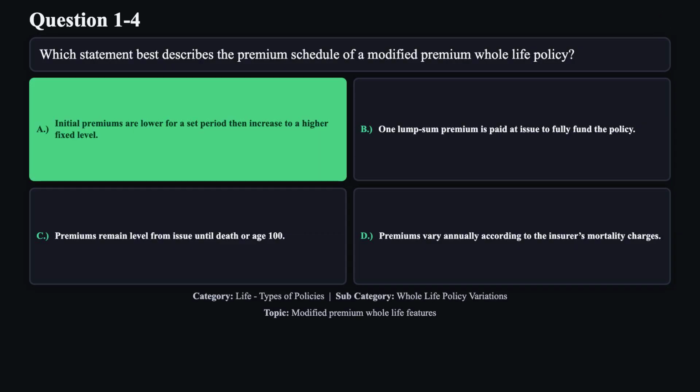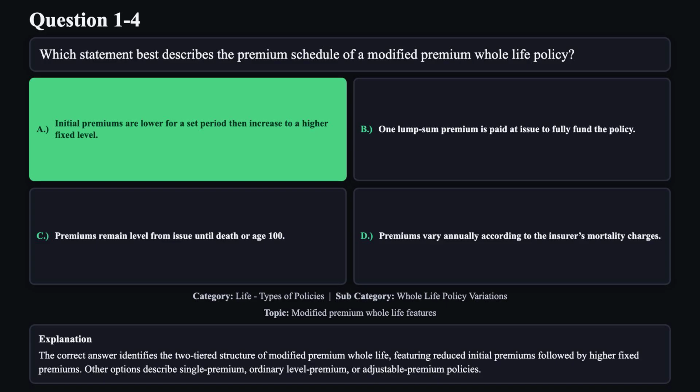The correct answer is A. The correct answer identifies the two-tiered structure of modified premium whole life, featuring reduced initial premiums followed by higher fixed premiums. Other options describe single premium, ordinary level premium, or adjustable premium policies.